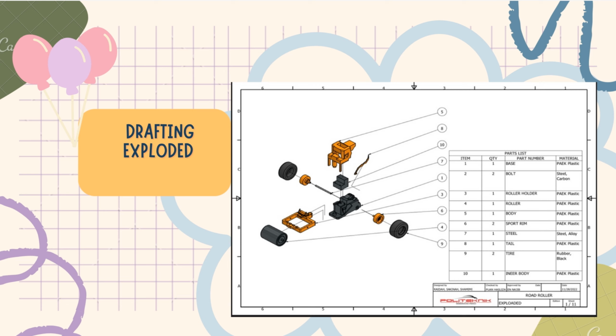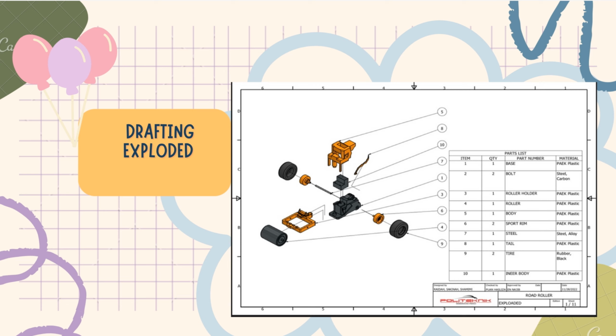So now, as you can see, this is our drafting exploded. We have 10 items. Firstly is base, board, roller holder, roller, body, spot rim, steel, tail and tire, and the last one is inner body.